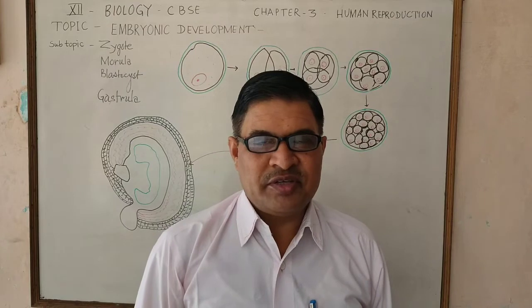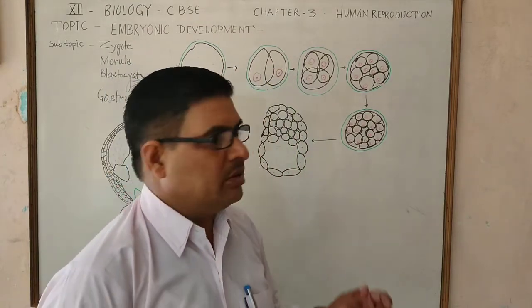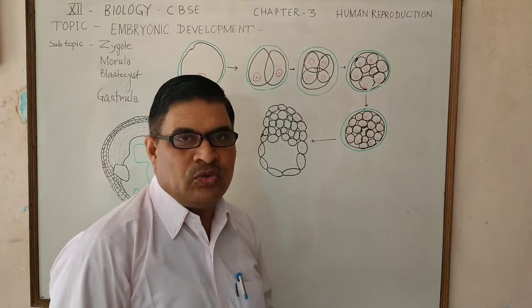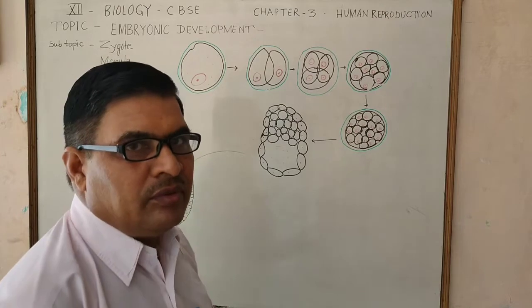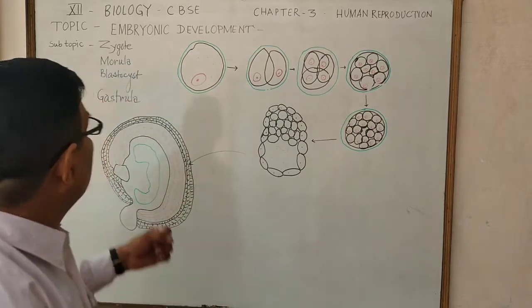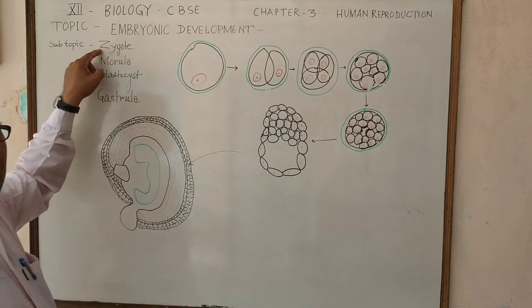As I have discussed already about the male and female gamete of human as sperm and ovum, today I will discuss the development of embryo and embryonic stages, including the zygote.